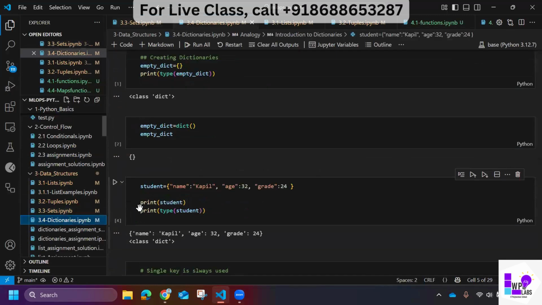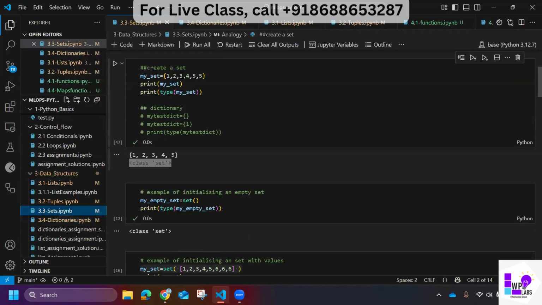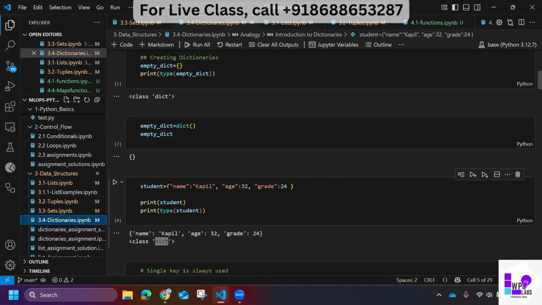And here I'm also using curly braces. So how am I getting a dictionary? It could be a set, but there was no relation of key value pairs there. There is no concept of key value pairs in sets, but in a dictionary there is. So Python understands that even though you are using curly braces, you have made a relationship in terms of key value pairs. That's why it's a dictionary.